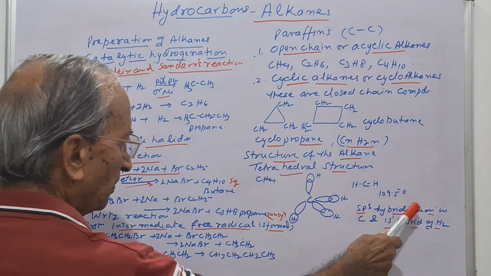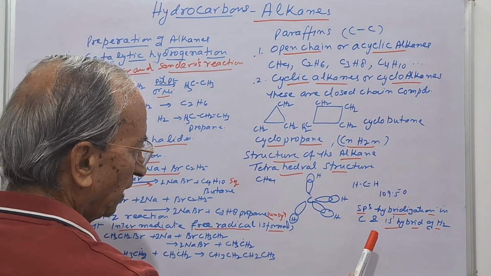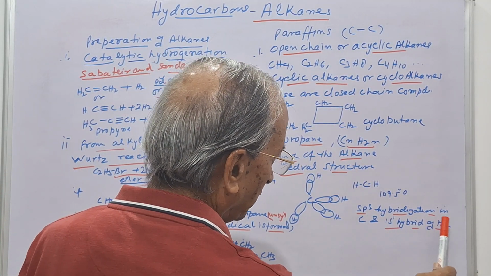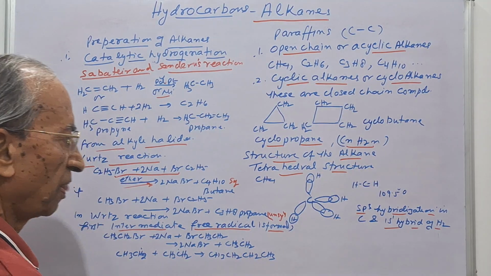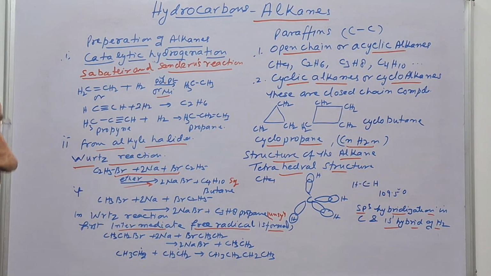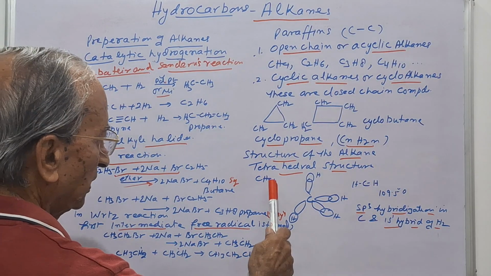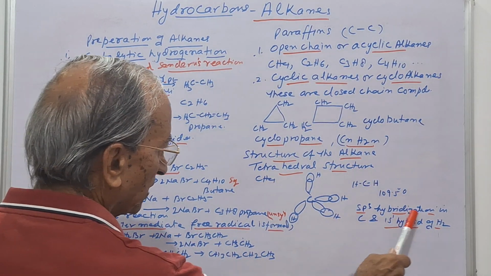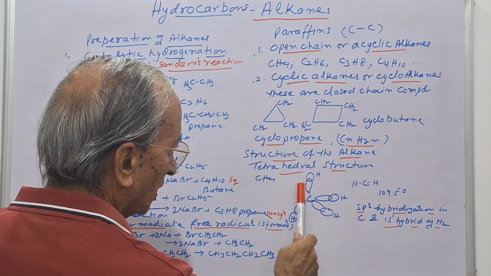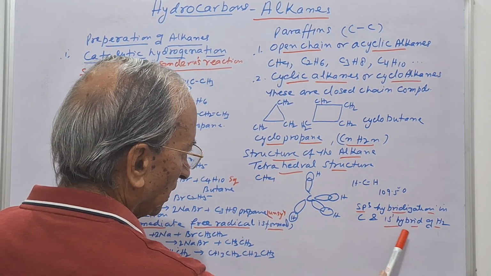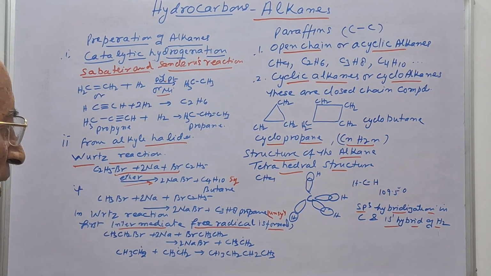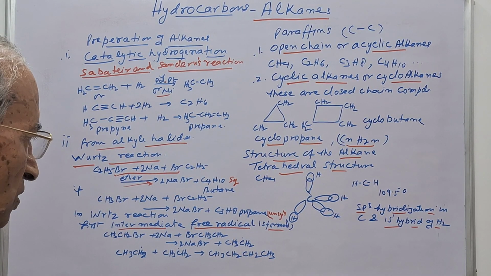This sp3 hybridization overlaps with the 1s orbitals of the hydrogens, and it forms four sigma bonds. So in methane, four sigma bonds are formed by overlapping of the sp3 hybrids of carbon and the 1s orbital of hydrogen.